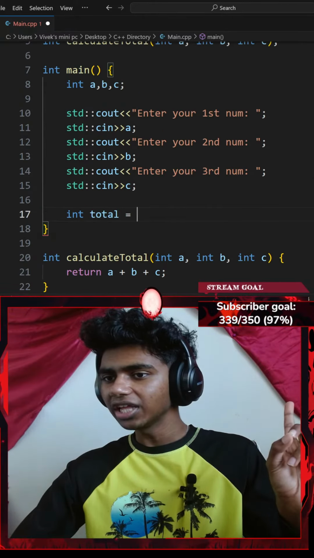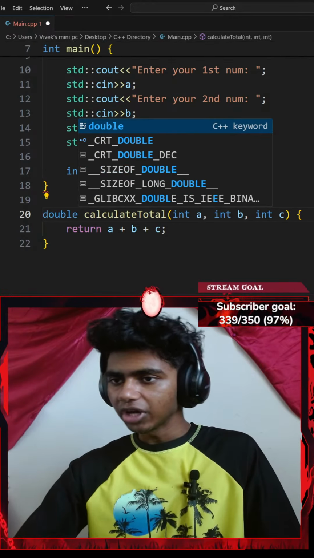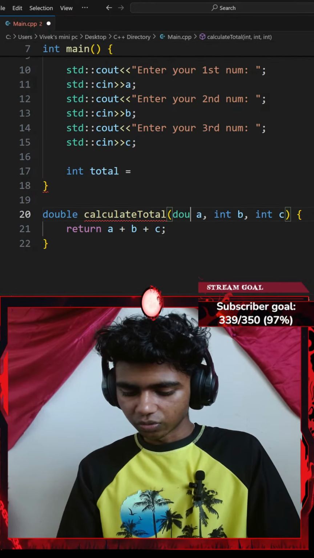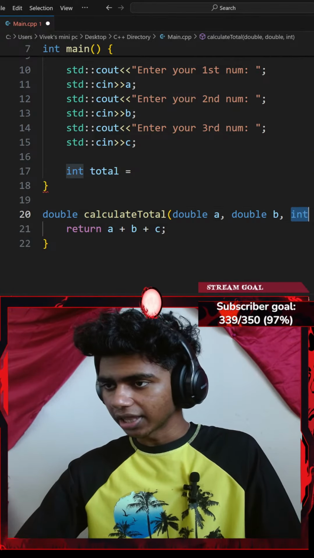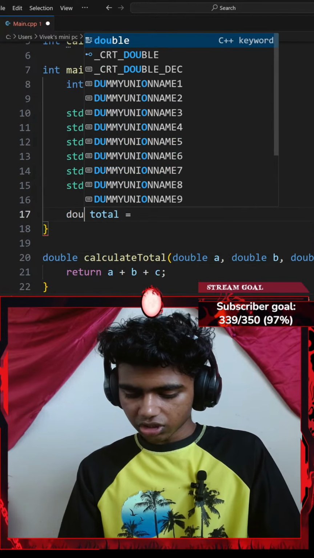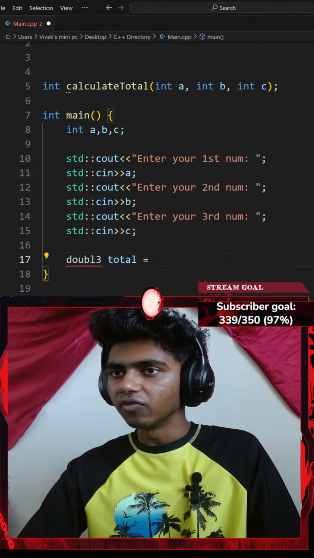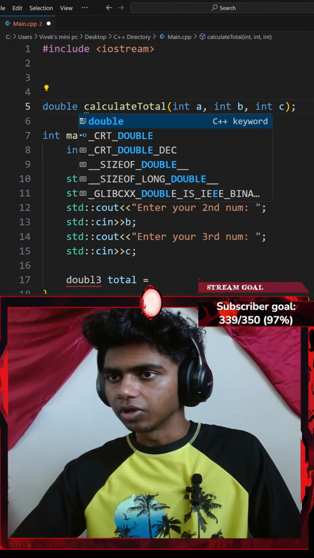Honestly, since we're calculating numbers, I could change this to be a double, because it could be a decimal point or floating point number as well. Let's go with double, and a double here as well. Let me change this to be a double as well, and when I invoke my calculate total function, let me go with a double.